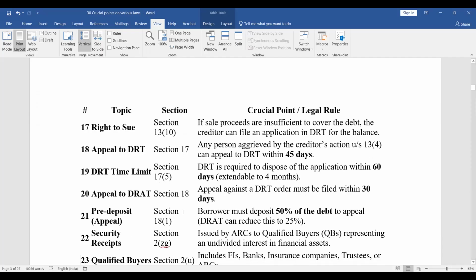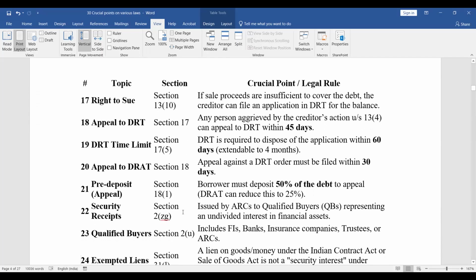Right to sue, Section 13(10). If sale proceeds are insufficient to cover the debt, the creditor can file an application in DRT for the balance. Appeal to DRT, Section 17. So any person aggrieved by the creditor's action under Section 13(4) can appeal to DRT within 45 days. DRT time limit: DRT is required to dispose of the application within 60 days, and it is extendable up to 4 months.